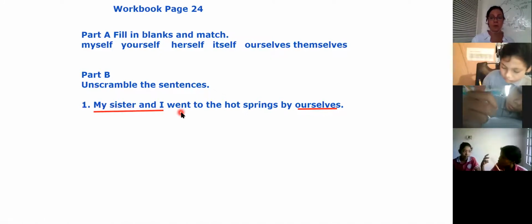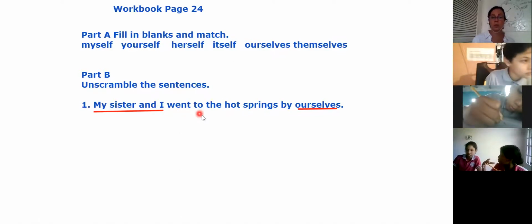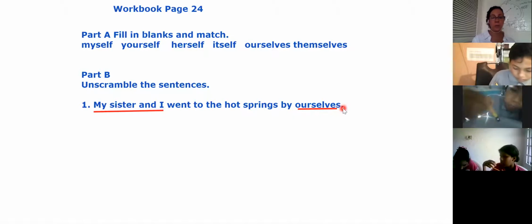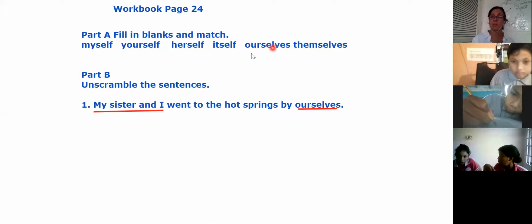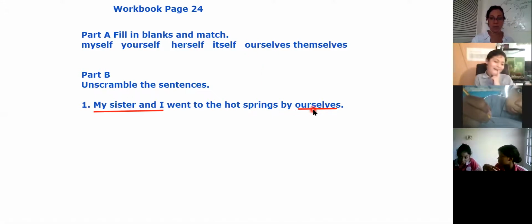Then comes the verb went. So my sister and I went to the hot springs. The end of the sentence always finishes with a period. In this case, we are working with ourselves. So by comes before the last one, before ourselves, and that finishes with a period.